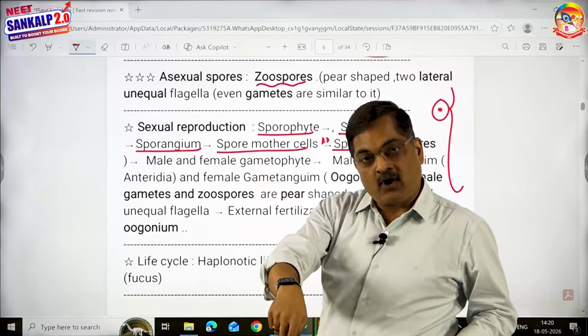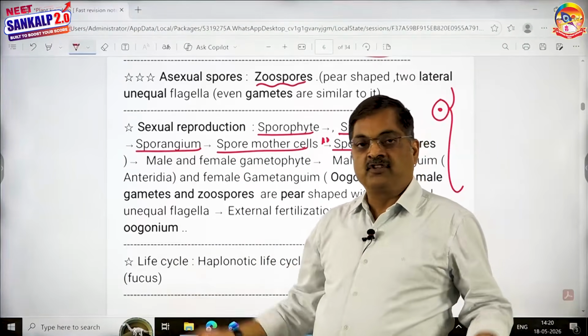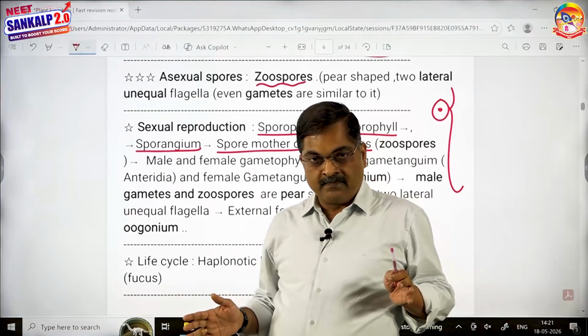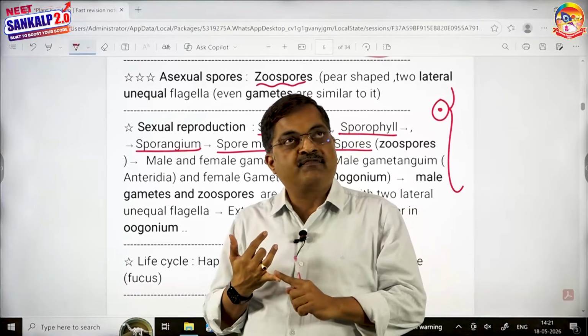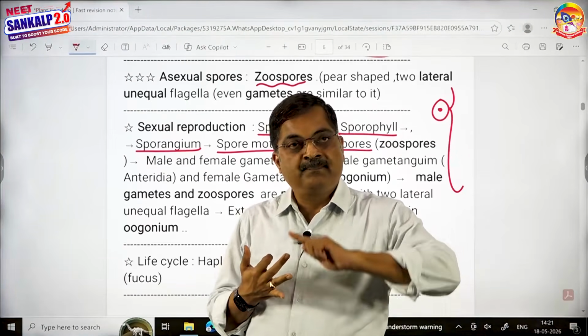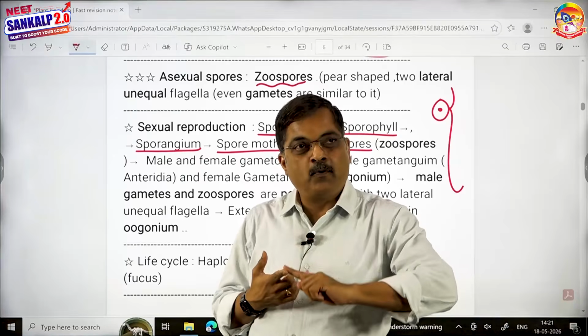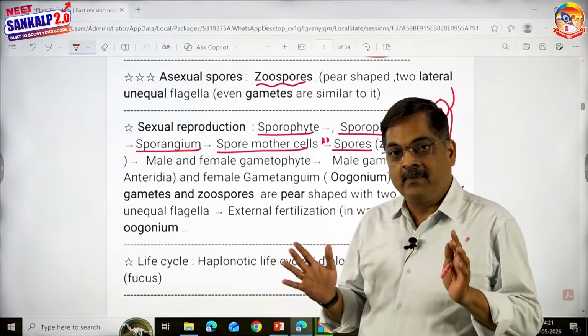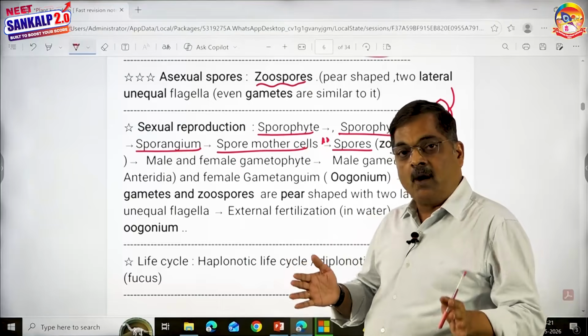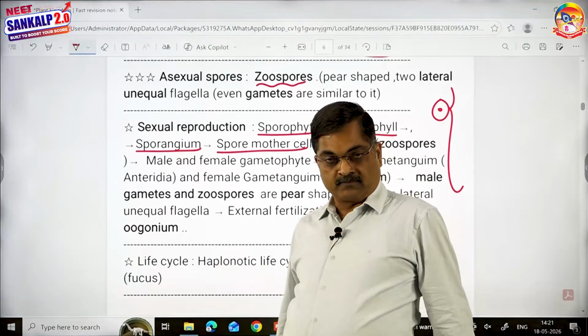Bags contain spore mother cells. Reduction division gives rise to spores. Now let me see whether I can repeat without looking at the board. Sporophyte, sporophyll, sporangium, spore mother cell, spore. Great. So the job of sporophyte is to produce spores.